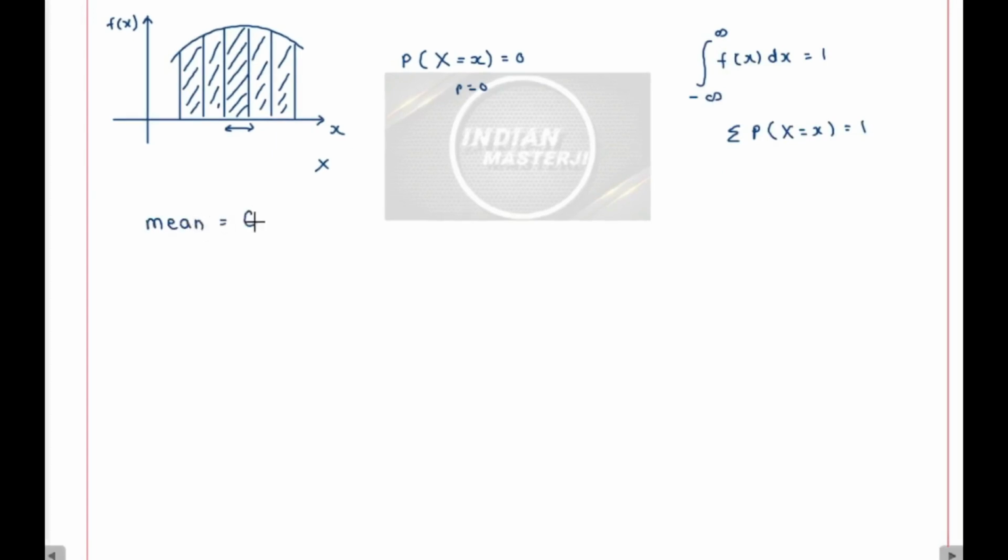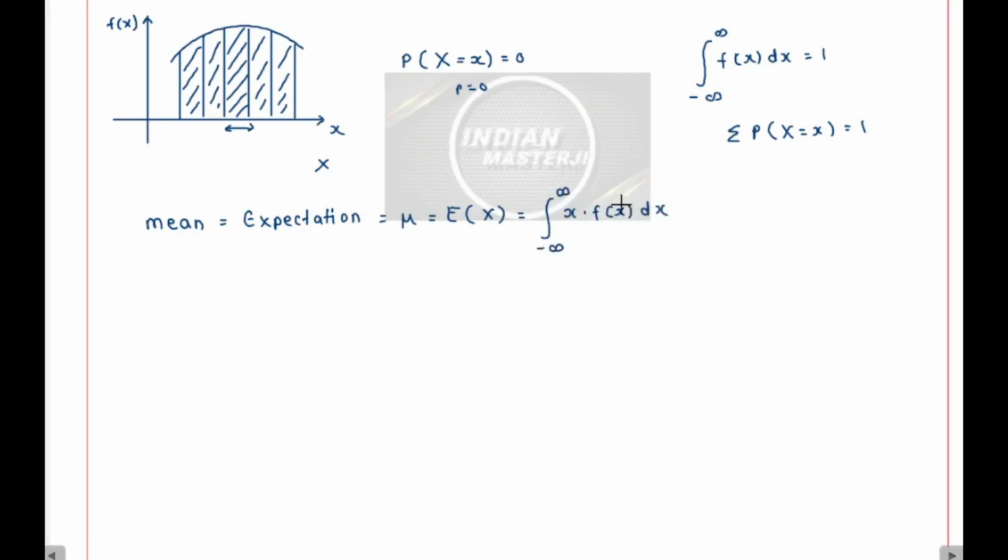So if that is the case, then for a continuous random variable, we can say the mean or the expectation is equal to mu, which is nothing but E of x. So this is equal to the integral of x into f of x dx for all real values of x, that is from minus infinity to infinity.